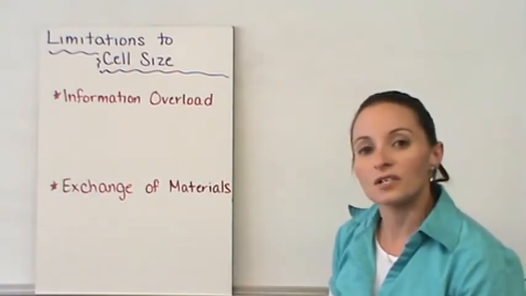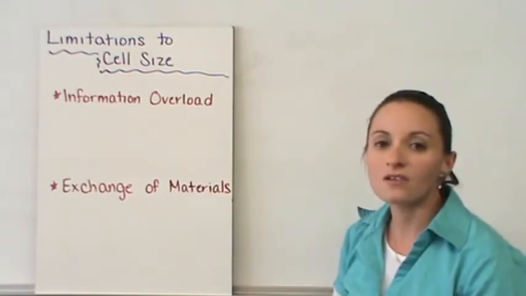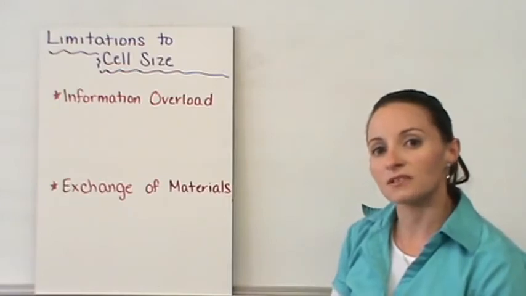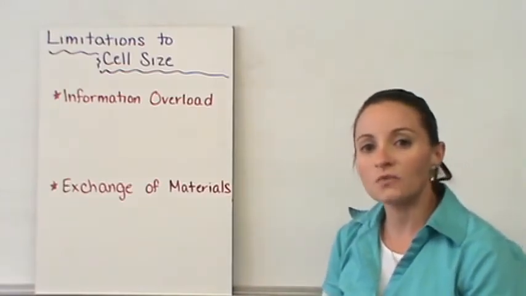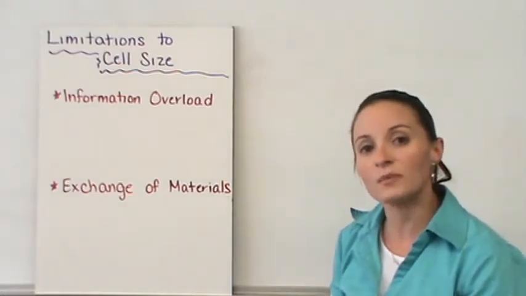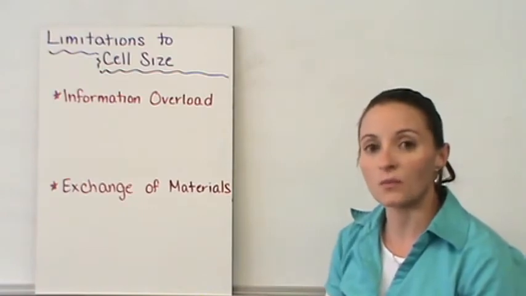Cells require a certain amount of nutrients for each amount of volume, and they also produce a certain amount of waste for that amount of volume. They have to get those materials in and out of the cell, and the only way to do that is through the cell membrane. Now the cell membrane has transport proteins within it that help those things go back and forth.